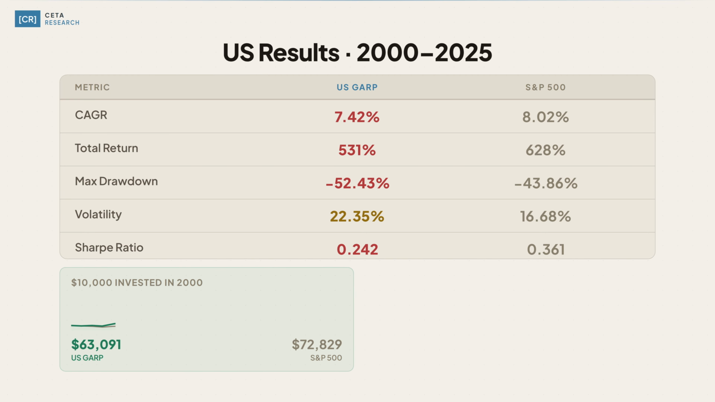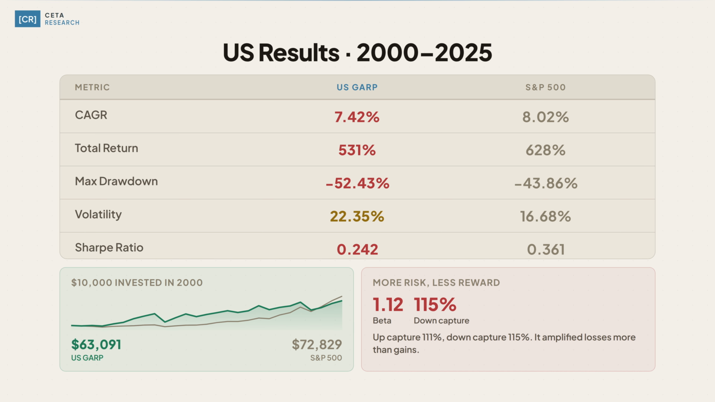A $10,000 starting investment grew to $63,091 in GARP versus $72,829 in the index. The strategy was fully invested every quarter, not a single cash period, and it still came up short. The maximum drawdown reached negative 52.43%, about 9 points deeper than the S&P 500's negative 43.86%. More risk for less return.